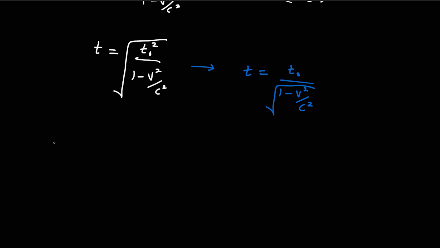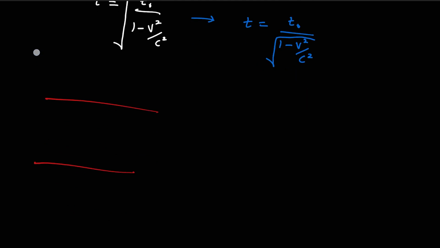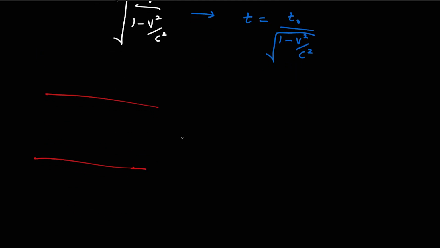So even if this is moving, let me draw the same moving frame again. This is my moving frame V, and imagine there's a person sitting in between these two walls.